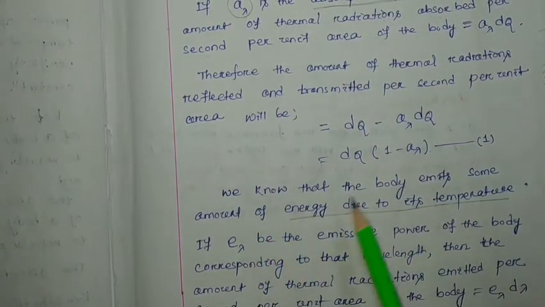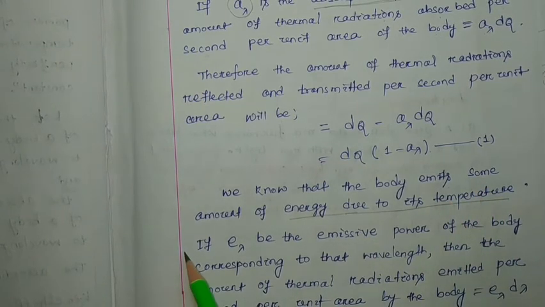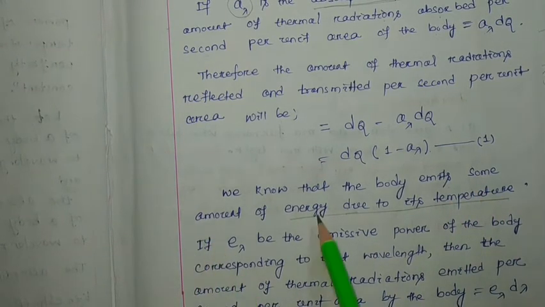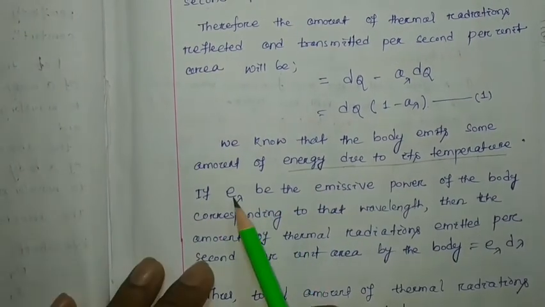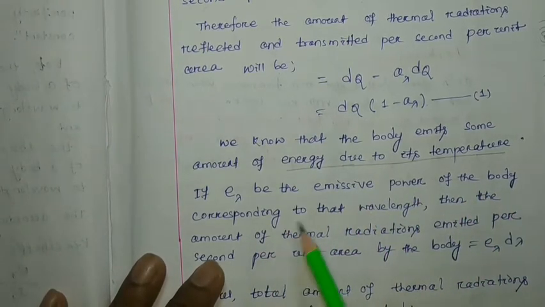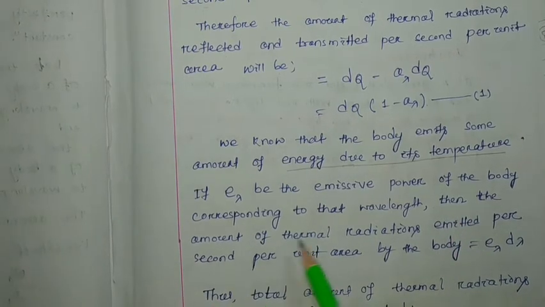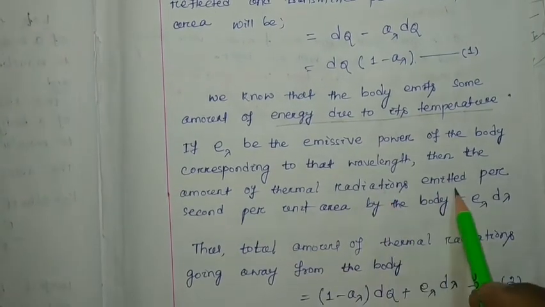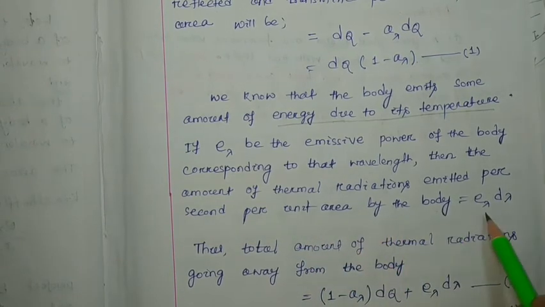We know that the body emits some amount of energy due to its temperature. If E lambda is the emissive power of the body corresponding to that wavelength lambda, then the amount of thermal radiation emitted per second per unit area by the body will be E lambda into d lambda.